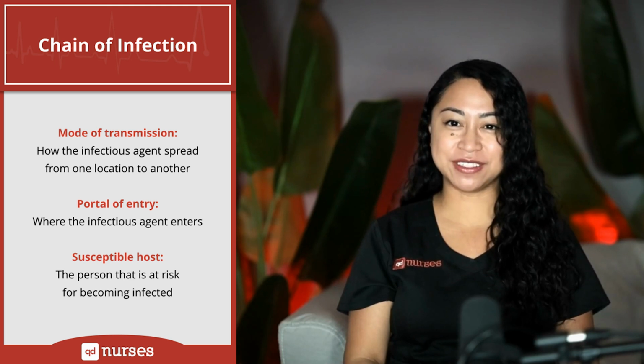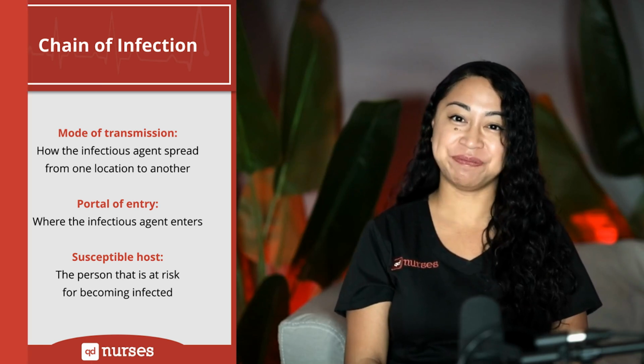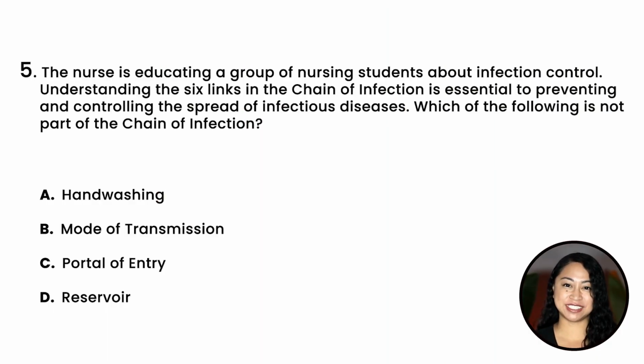Now, let's apply what you just learned to the following question. NCLEX question number 5. The nurse is educating a group of nursing students about infection control. Understanding the 6 links in the chain of infection is essential to preventing and controlling the spread of infectious diseases. Which of the following is not part of the chain of infection? A. Hand washing. B. Mode of transmission. C. Portal of entry. Or D. Reservoir. And the correct answer is A.